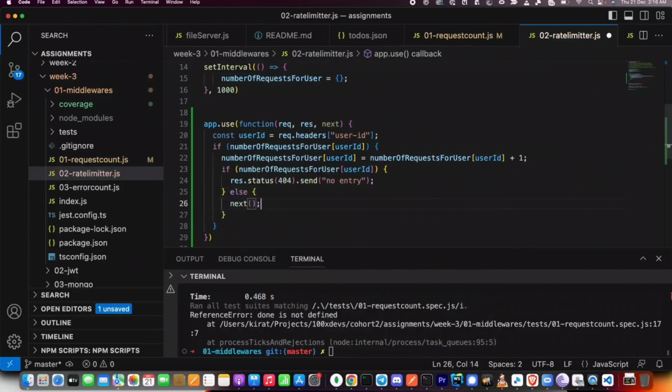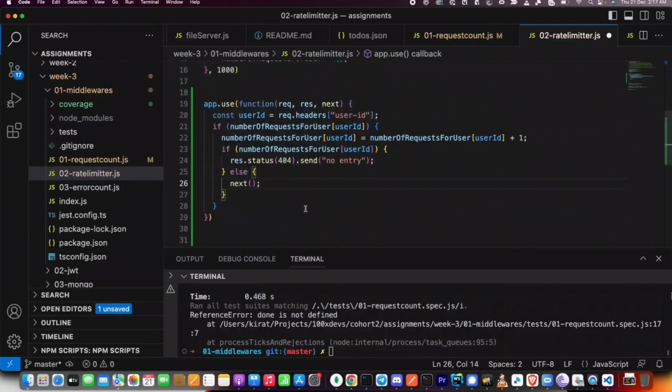Then I will allow it to flow to the actual route, because the user hasn't yet hit their rate limit. What is the rate limit? Greater than 5. This is the rate limit. The user is not allowed to send more than 5 requests in a single second. The only thing is, why did I add this first logic?